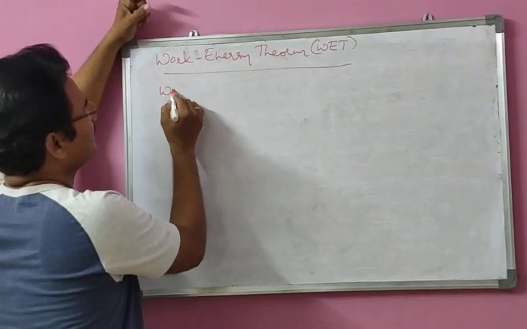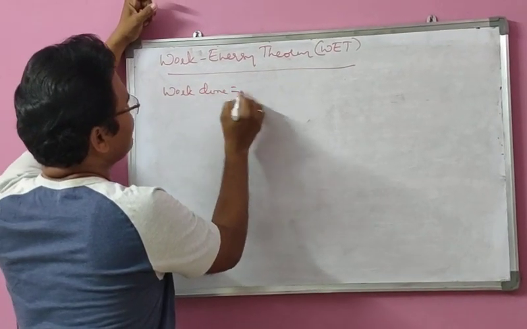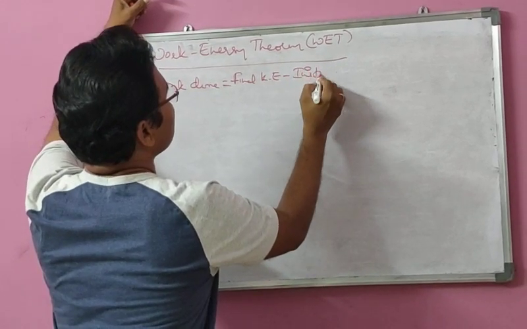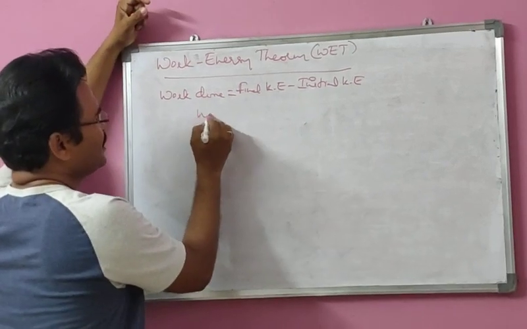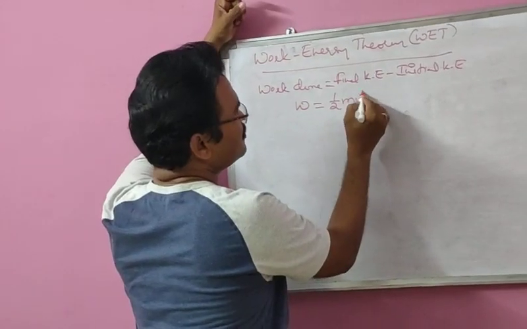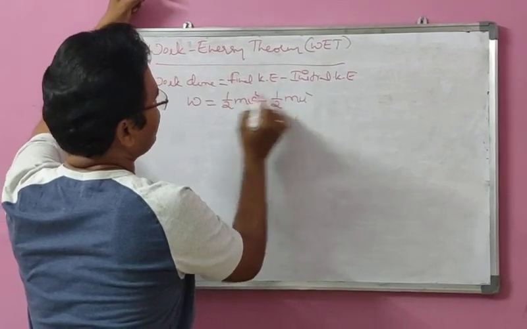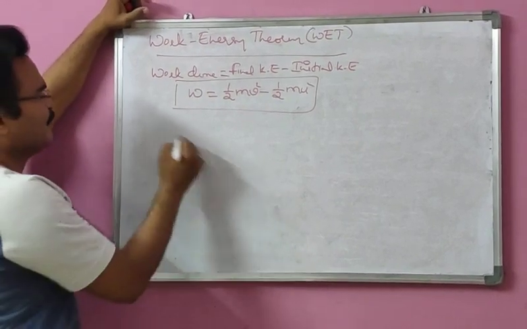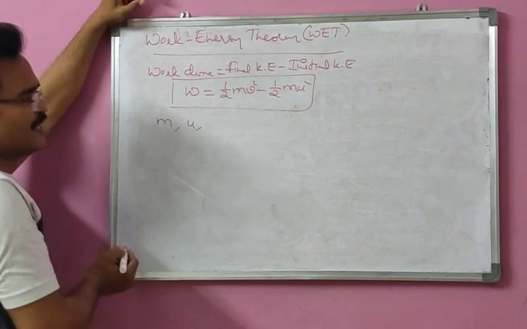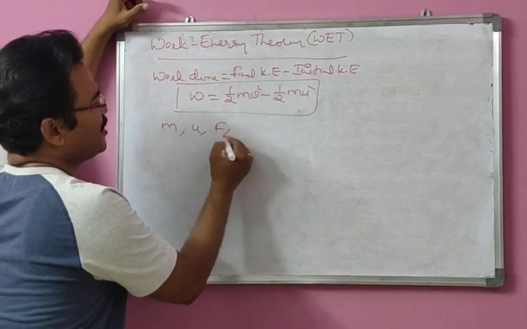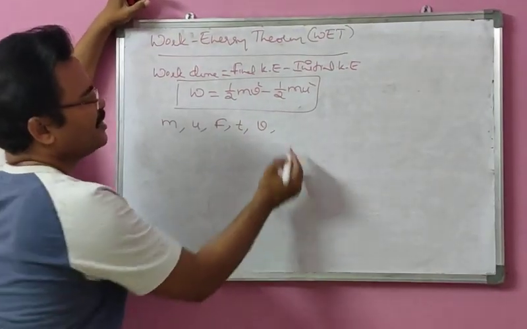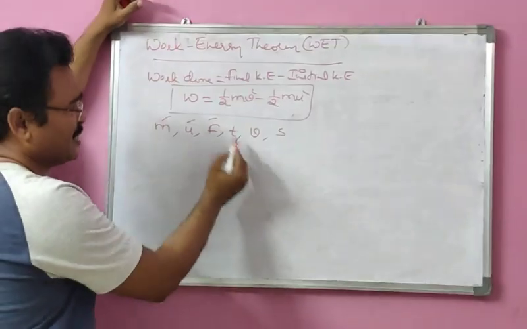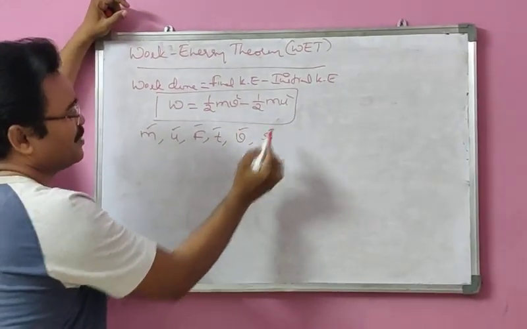That means I can write the statement as work done equal to final kinetic energy minus initial kinetic energy. That means W equal to half mv square minus half mu square. So this is the expression for the work energy theorem. We can also prove this simply. A body of mass m is moving with initial velocity u. A force F is applied on it for a time t so that its velocity becomes v and displacement s.